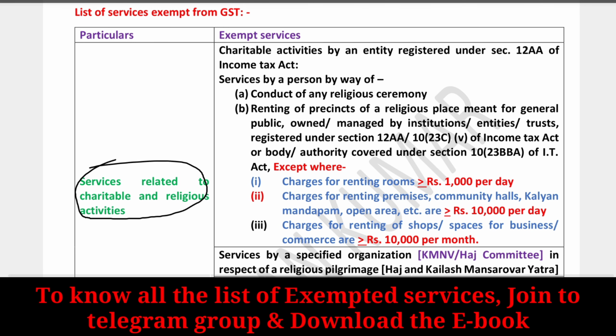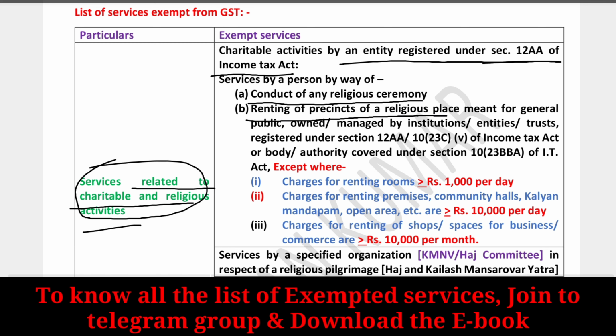Number 1, services related to charitable and religious activities. Any services by an entity registered under 12A of the Income Tax Act is exempted, but some conditions are there. Conduct of a religious ceremony is completely exempted, and renting of premises of a religious place is exempted, but subject to these three conditions. These three are taxable. That is, charges for renting of rooms more than 1000 per day is taxable. If it is less than 1000, that is completely exempted.